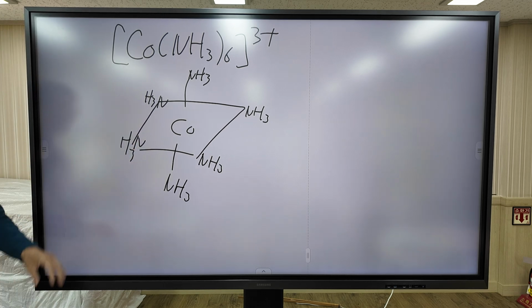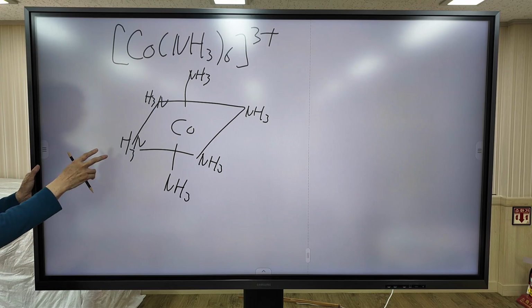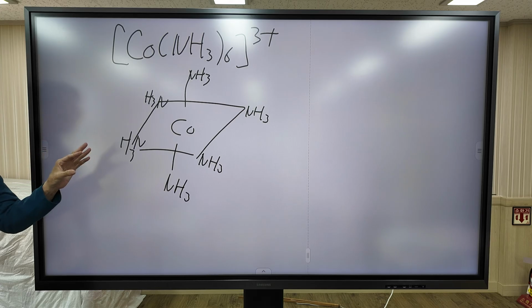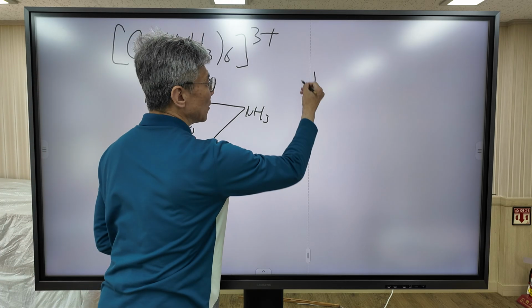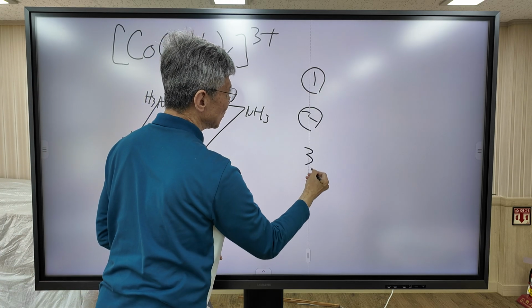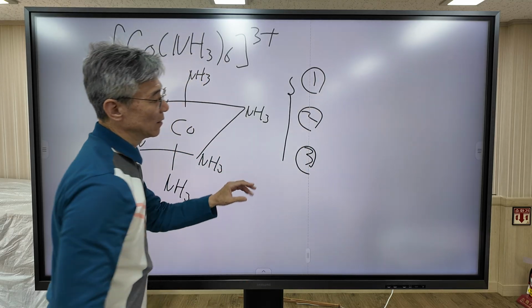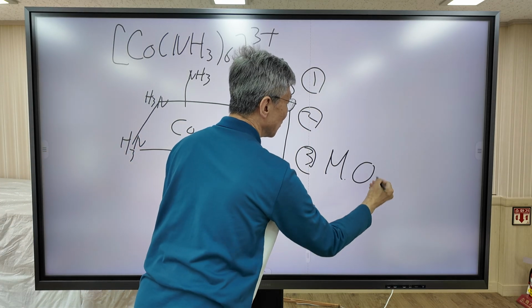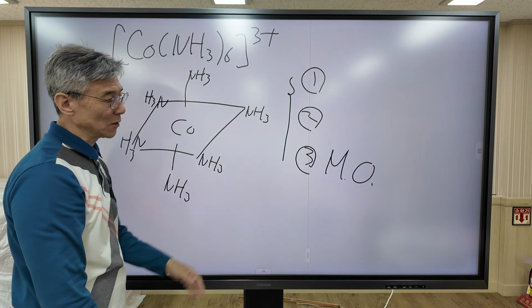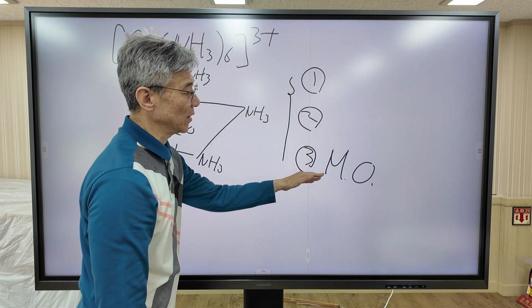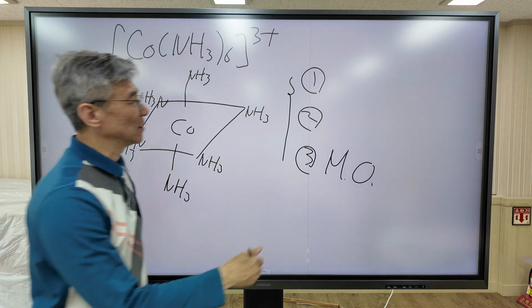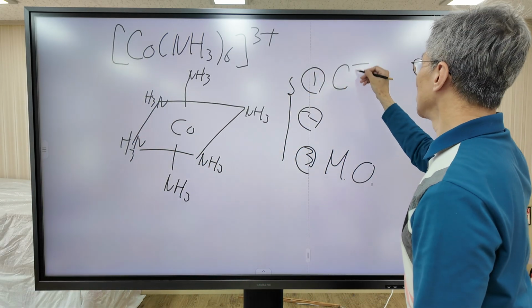This is the next step. To explain the electronic structure of this compound, 3 theories are introduced in our textbook. The third one is molecular orbital theory, the most advanced theory. We are going to talk about molecular orbital theory at the end of the chapter. And the first one is called crystal field theory.